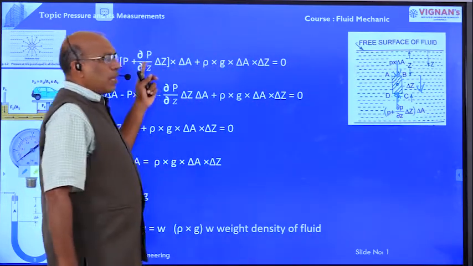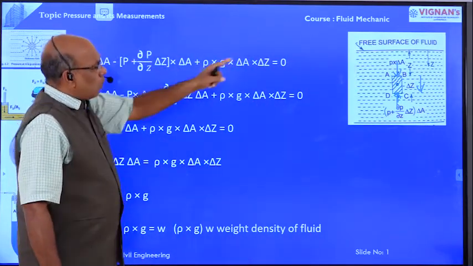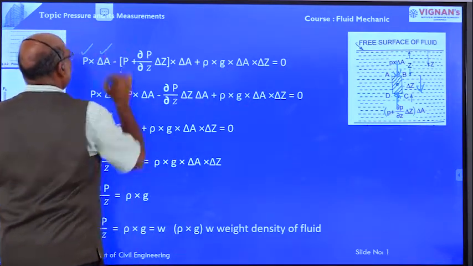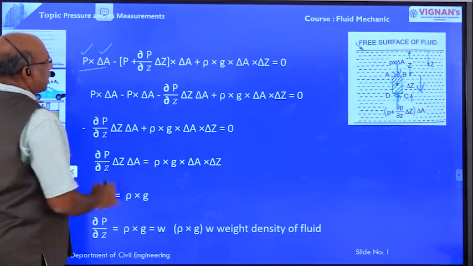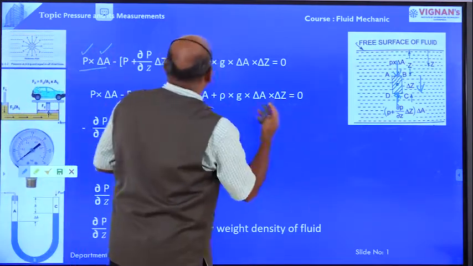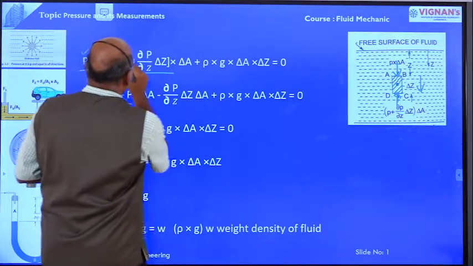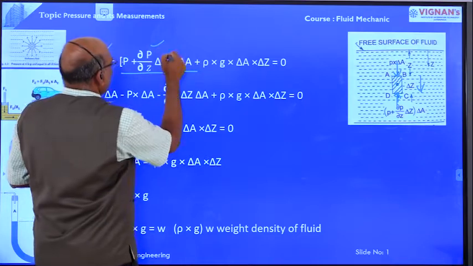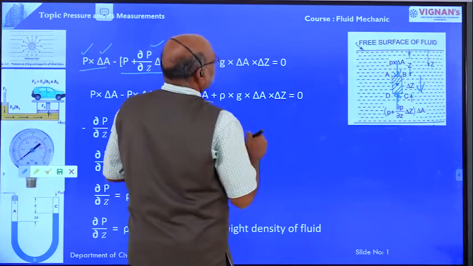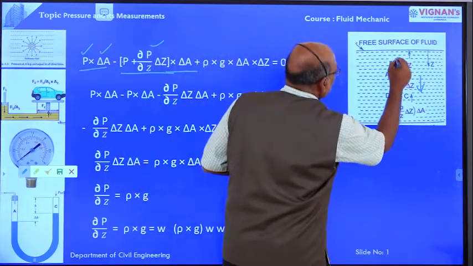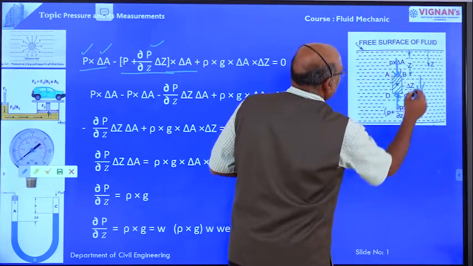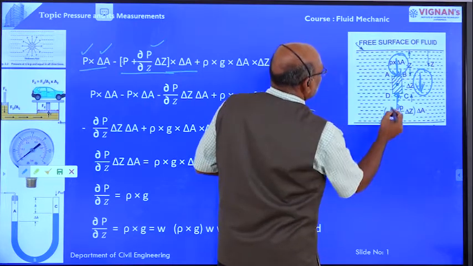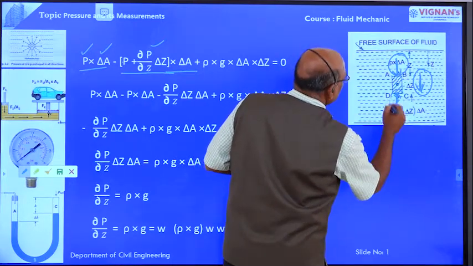Now resolving the forces, the force on AB is equal to P into delta A. Force on DC is equal to pressure intensity P plus dou P by dou Z into delta Z into delta A. This I have already derived in the earlier slide. Plus the weight of the fluid element. Here the force on AB is downward and the weight of the fluid element is also downward. These two are positive, and the force on DC is upward.